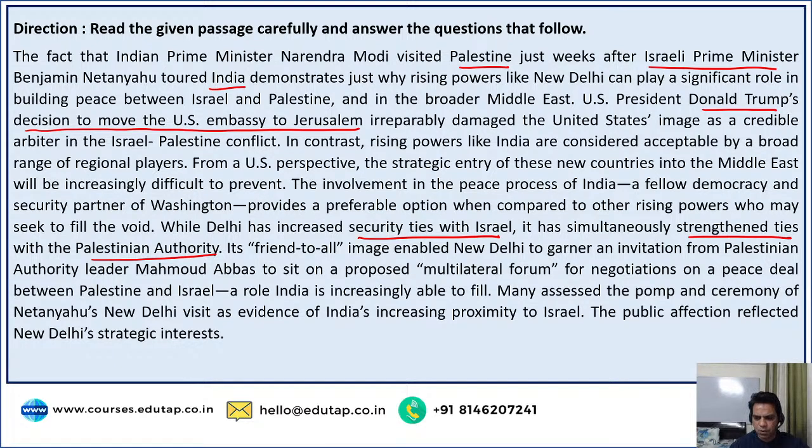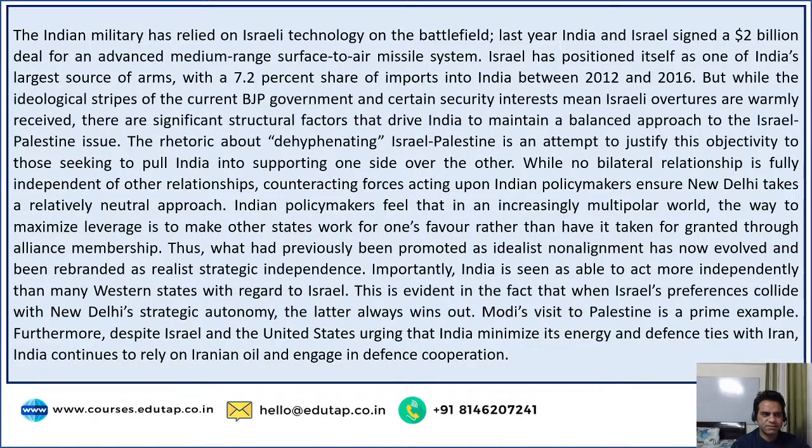Many assess the pomp and ceremony of Netanyahu's New Delhi visit as evidence of India's increasing proximity to Israel. The public affection reflected New Delhi's strategic interests. Let's read further. The Indian military has relied on Israeli technology on the battlefield. Last year, India and Israel signed a $2 billion deal for an advanced medium-range surface-to-air missile system. Israel has positioned itself as one of India's largest sources of arms, with a 7% share of imports into India between 2012 and 16.